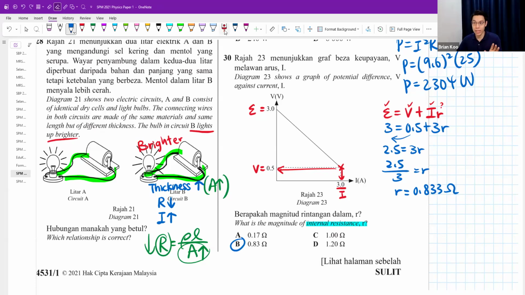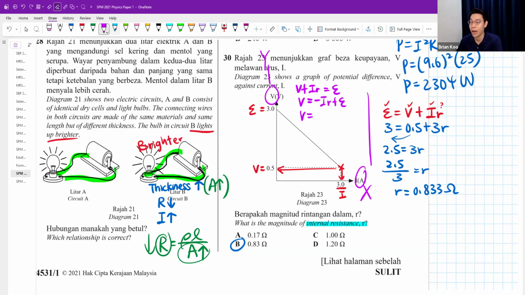Okay, but honestly speaking, those people who know e.m.f is equals to 3 would probably also know, remember I told you there are different methods, that you can actually rearrange your formula. Maybe I flip this formula around. I write V plus IR equals to E. And you can rearrange this into y equals to mx plus c. Your y-axis is V. You move the IR over, you get negative IR.